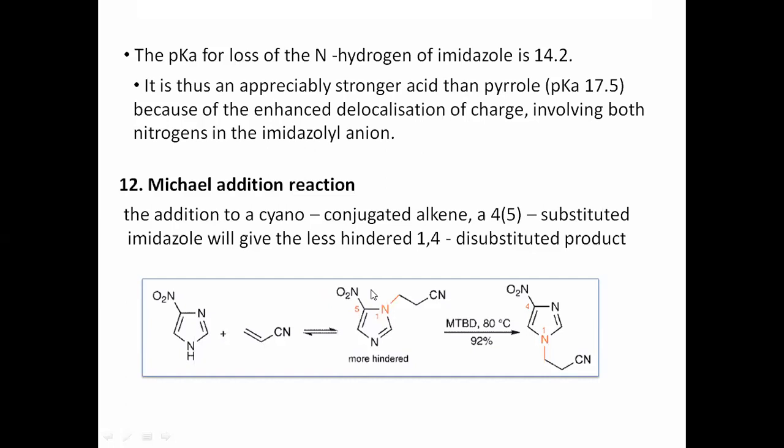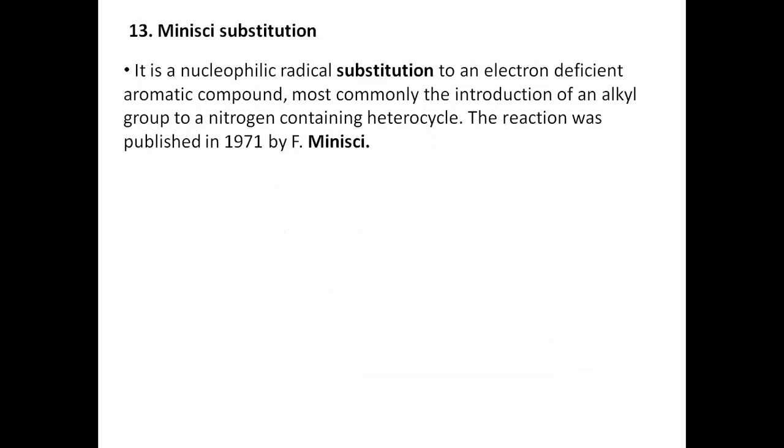See, the next reaction is the named reaction, the Minisci substitution reaction, and it is a very rare reaction. Those compounds which are electron deficient aromatic compounds show such a reaction. This Minisci reaction is about the alkylation, or introduction of an alkyl group, on the aromatic ring. That ring must contain nitrogen. So it is a very specific, very particular reaction.